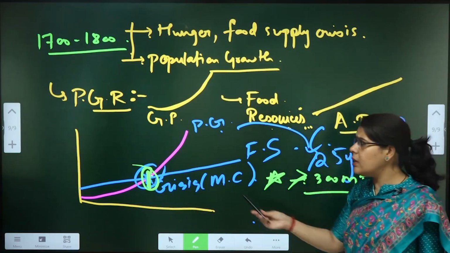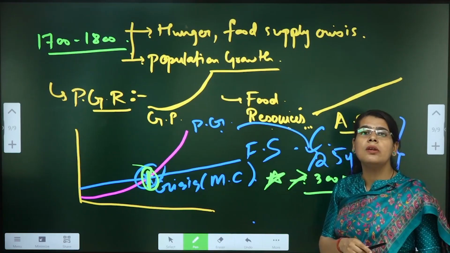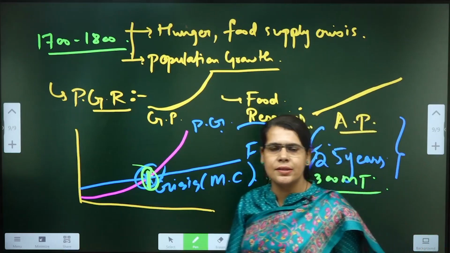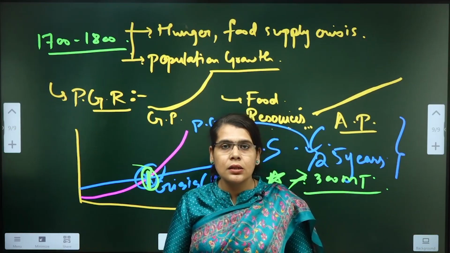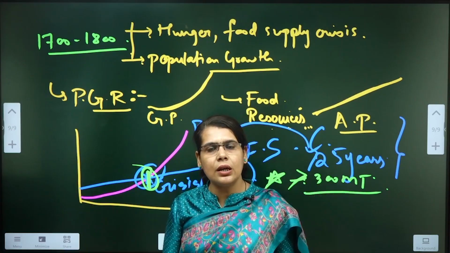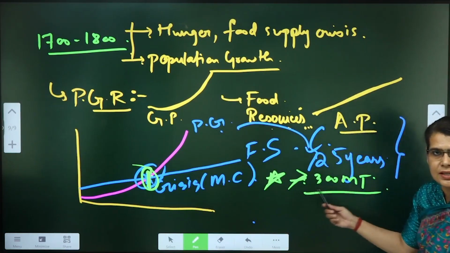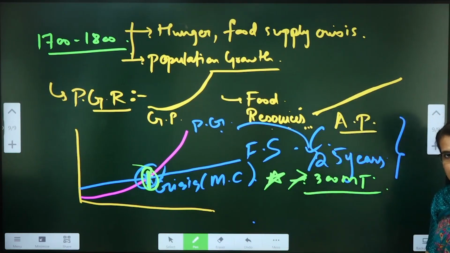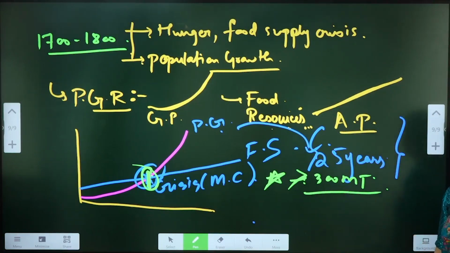Although we can say that Malthus was only talking about food resources, which is also true in some or the other contexts in multiple countries. But not necessarily we must restrict his ideas only to the food resources. We can take it to the other resources as well. So basic idea remains true. That is, if the population growth rate remains unchecked, there will be an impact on resources. Definitely that will happen.